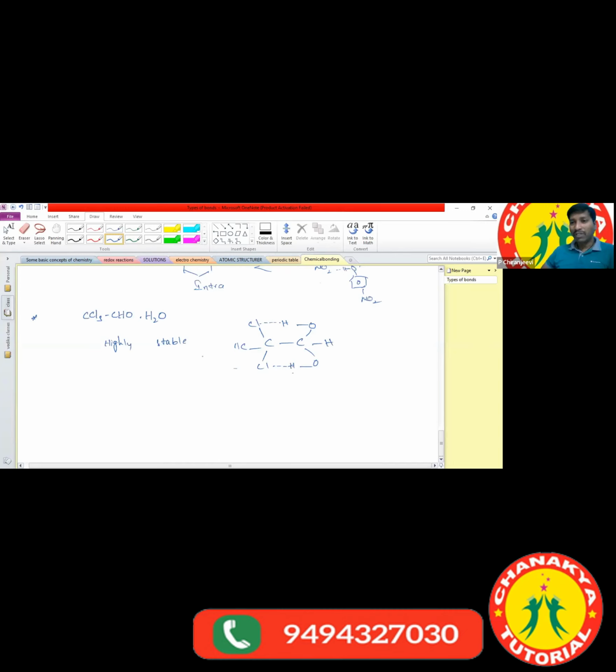Whenever hydrogen bonding is involved here, it forms two cyclic rings. The formation of cyclic rings is called chelation. As the number of cyclic rings increases, stability also increases. Due to that reason, chloral hydrate is highly stable. Now we got the clarity.